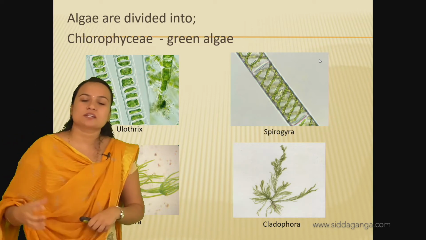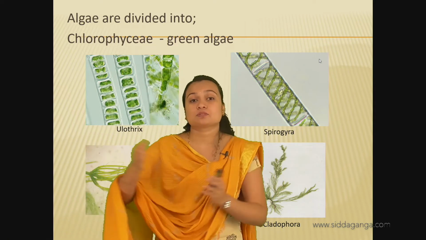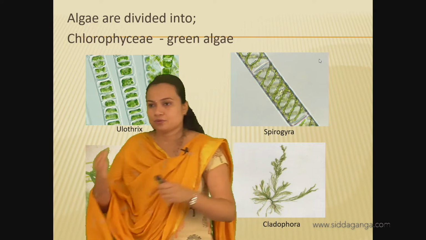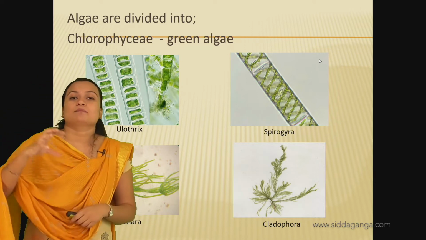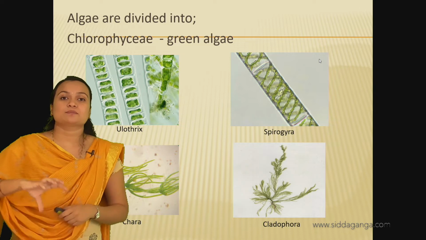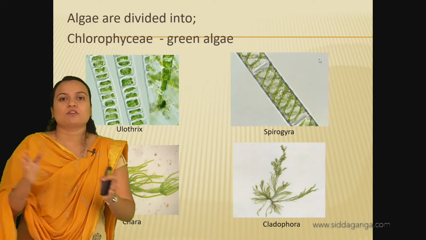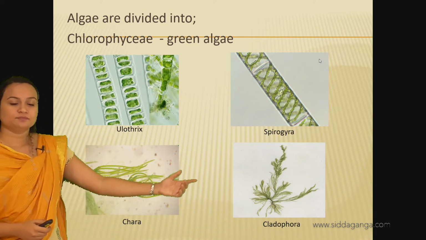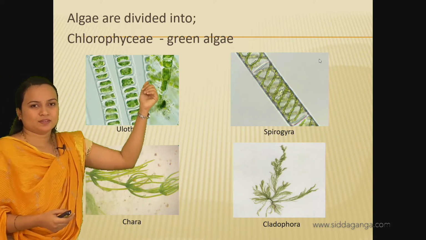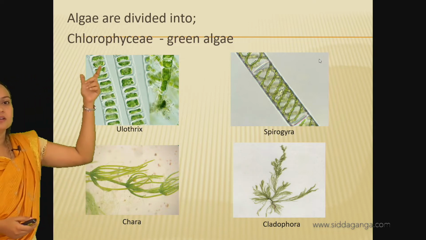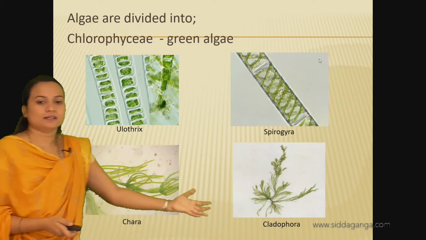So this is how modification and development take place from one level of organisms to the next level. The development leads to higher organisms, and as organisms become more multicellularly complex, they have specialized structures to perform different functions, right? So these organisms are somewhat advanced compared to those organisms, right? The examples of the green algae, the Chlorophyceae, are Ulothrix, Spirogyra, Chara and Cladophora.